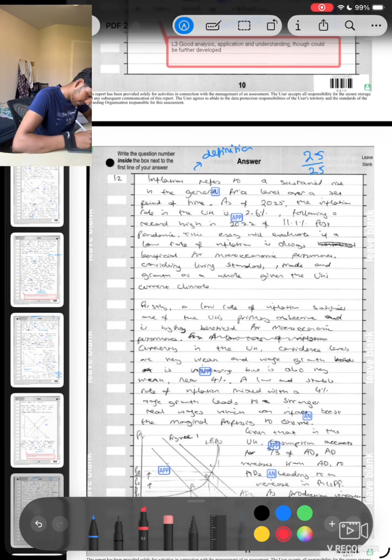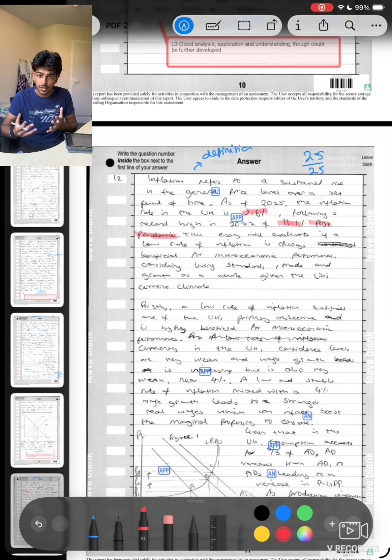As of 2025, the inflation rate in the UK is 2.6%, following a record high in 2022 of 11.1% post-pandemic. So, once again, history. History is very important. Okay, so this is the inflation rate. Why is that actually a big deal?